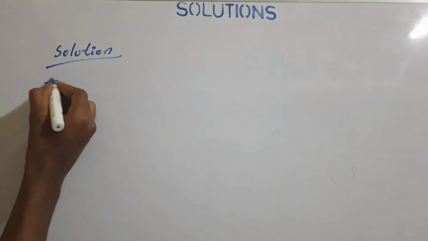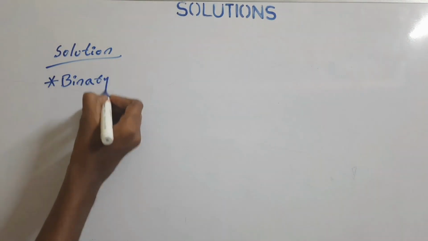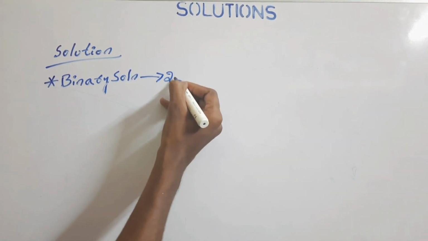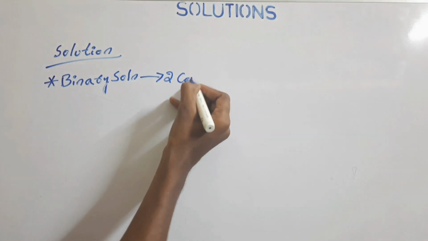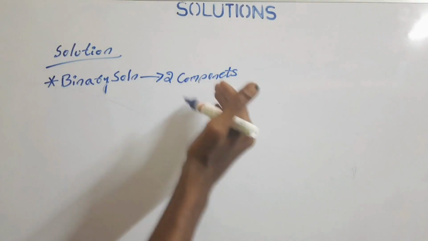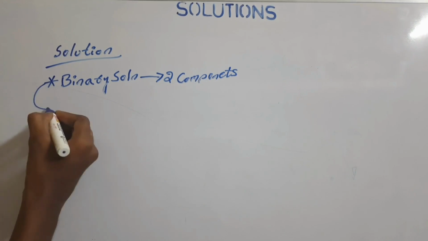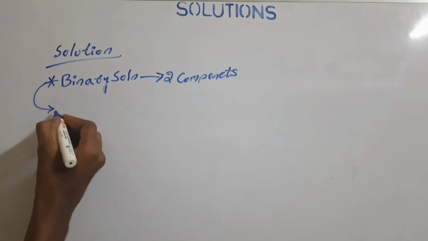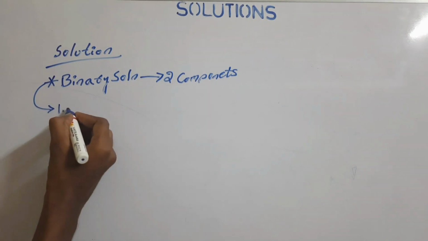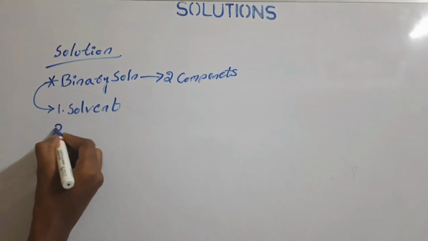Let us look at the first type of solution, that is binary solution. The binary solution is a type of solution which consists of only two components. That means it's a combination of two different components, and it's called a binary solution. The two different types of components present are, first, the solvent, and another one is the solute.